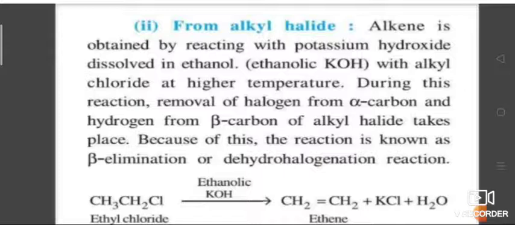So the order of reactivity of the halogens in this beta elimination reaction, or formation of alkene from alkyl halide: iodine is more reactive than bromine, than chlorine. This is because as the size of the halogen increases, the carbon-halogen bond strength decreases, that is, it becomes weaker. Further, the order of reactivity of the alkyl group is tertiary more reactive than secondary, than primary.